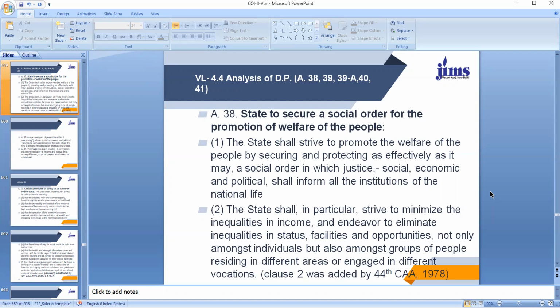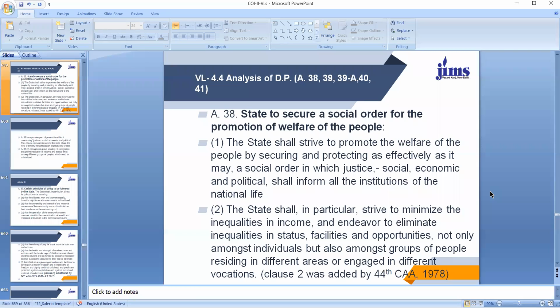Clause 2 of Article 38, which was added by the Constitution 44th Amendment Act 1978, directs that the state shall, in particular, strive to minimize the inequalities in income. You know how income inequalities are to be minimized? Income tax is levied on rich people, but not on the poor. And the money received from income tax is utilized for the benefit of poor sections of the society.